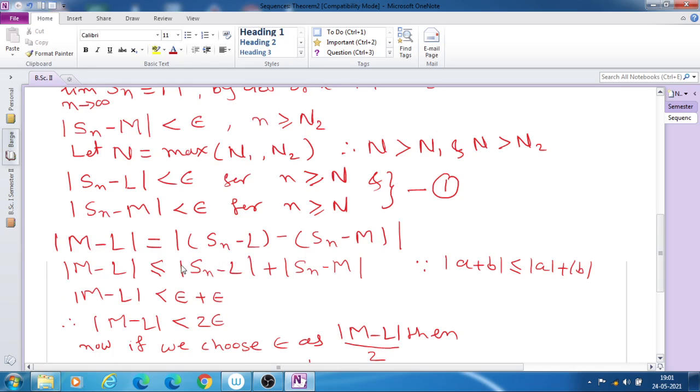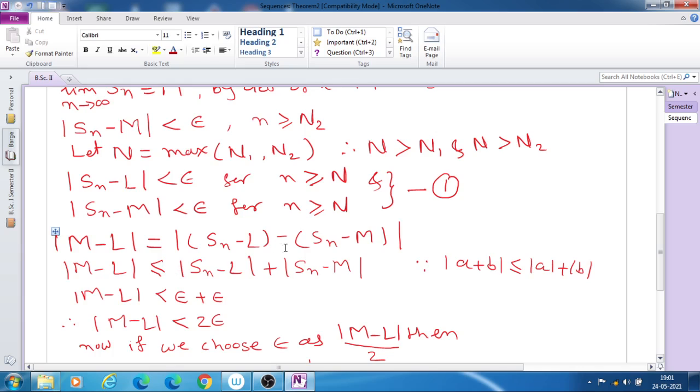Now we can separate it as mod Sn minus L plus mod Sn minus M. But you know the rule for modulus: mod A plus B is always less than or equal to mod A plus mod B. If we separate the two terms in the modulus, then we get this result.